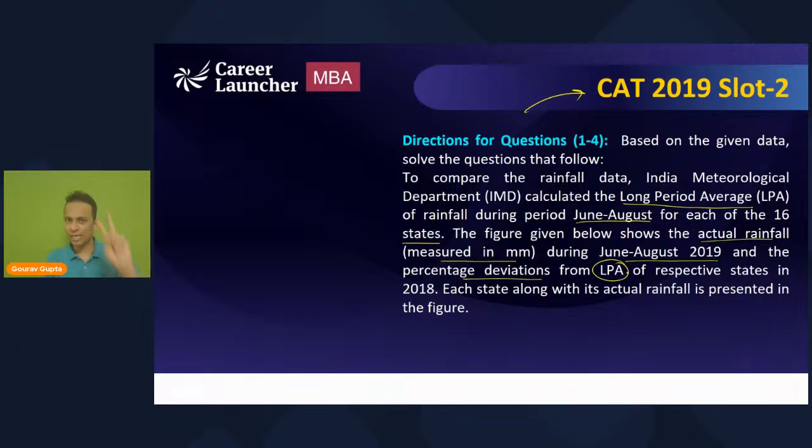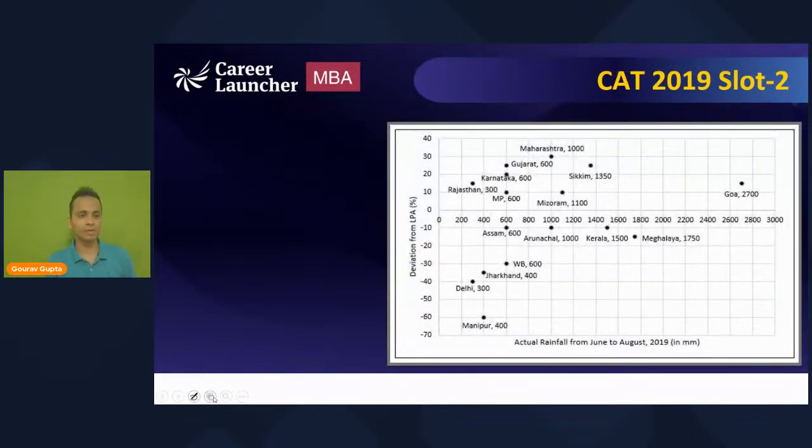So the graph that you will see will give you two things. Number one, the actual rainfall for 2019, and secondly, the percentage deviation from LPA of respective states in 2018. So 2018 का कुछ LPA था, so it will give you the percentage deviation from LPA of 2018. Each state along with its actual rainfall is presented in the figure. Now let's have a look at this figure, and I'll pick one of these states.